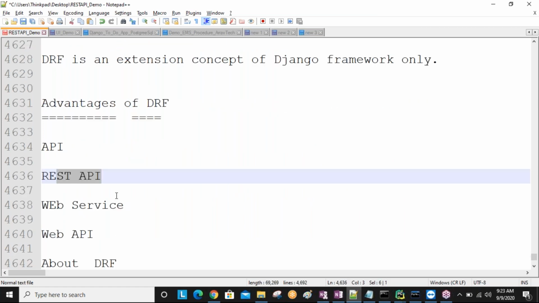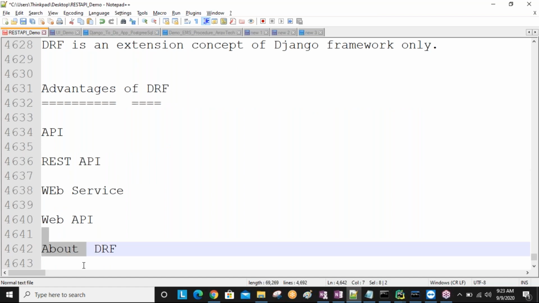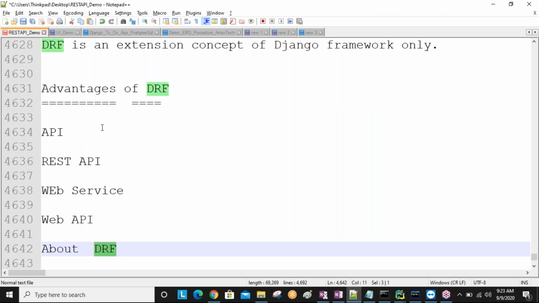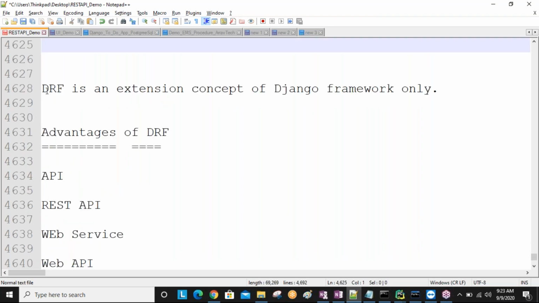First of all, about the Django REST framework, I already told you. The Django framework is a separate framework. The Django REST framework is a separate framework, built on top of the Django framework. The concepts which are available in the Django framework are available in this Django REST framework also, plus the Django REST framework has some extra new modules, classes and methods.